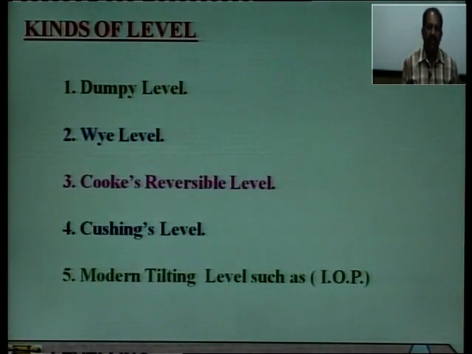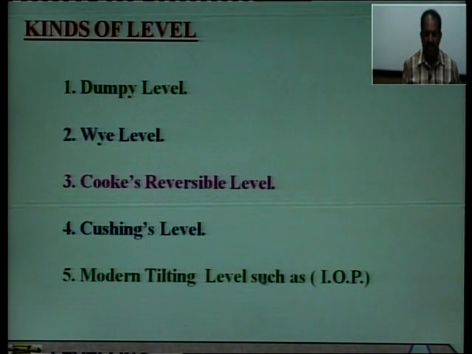Kinds of level: generally we have 5 types of traditional levels. First is the Dumpy level, second is the Y level because it has the shape of the English alphabet Y. Cooke's reversible level was invented by a scientist Cooke, and similarly Cushing's level was invented by a scientist Cushing.